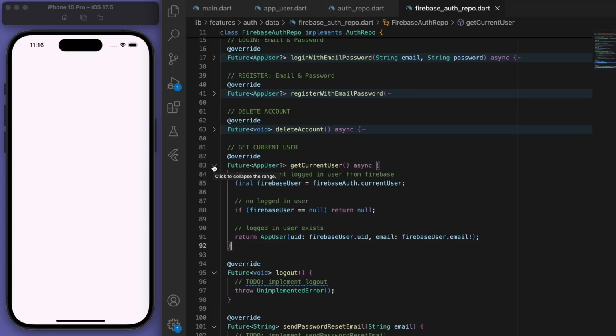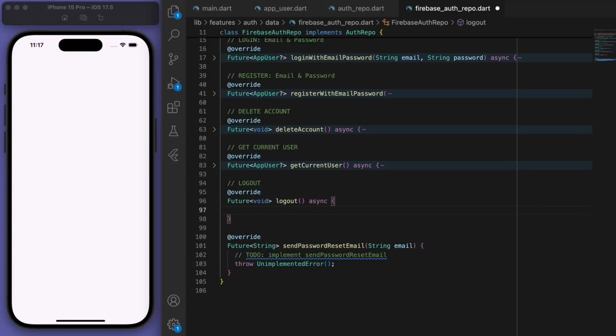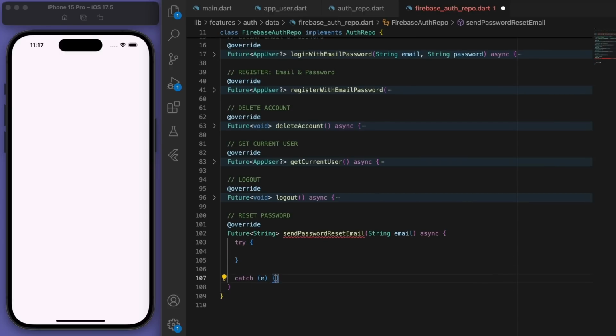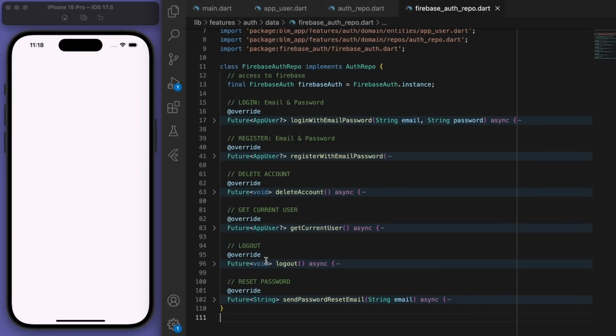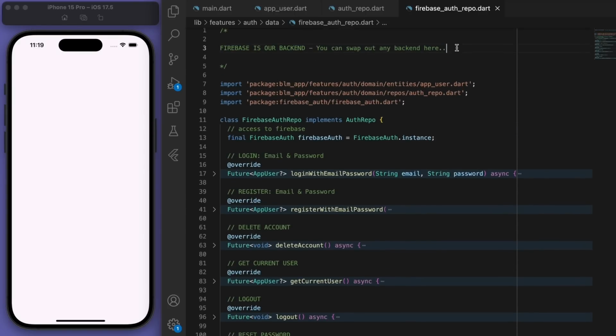And then we have the logout, which is pretty simple as well. Just go to your Firebase auth and we can just sign out. And this one is also important. We need to send a password reset if they forgot the password. Sweet, done. So we've coded up all the Firebase auth backend stuff.